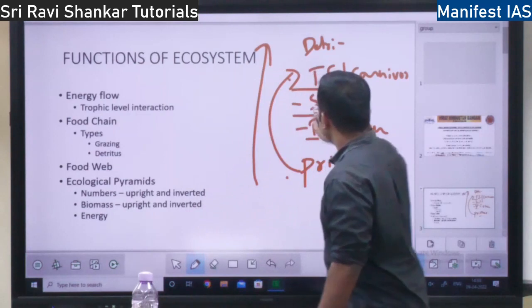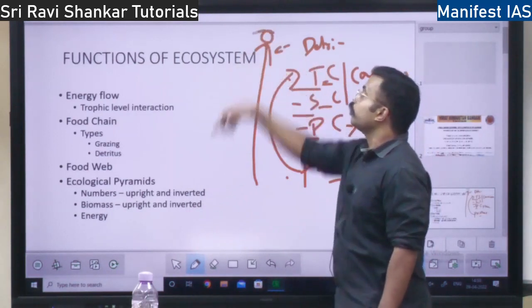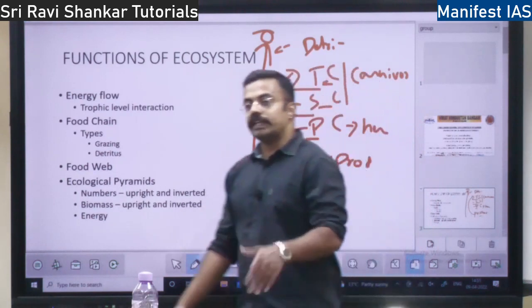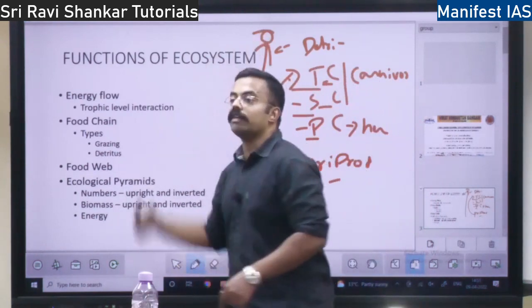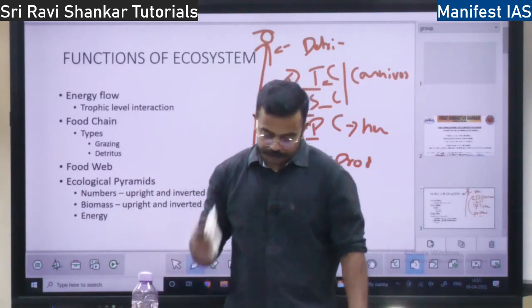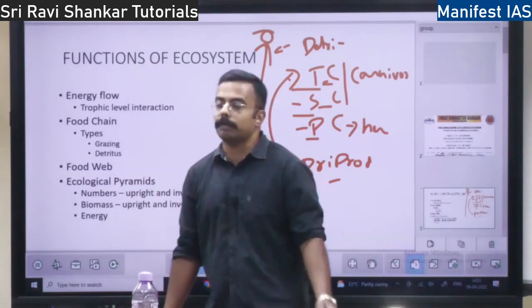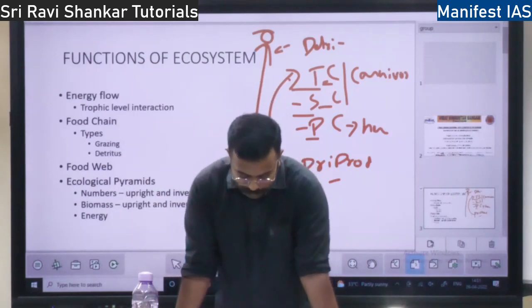That is why you will find just 3 to 4 levels, because by the time it reaches here, energy will be almost zero. If energy was there even here, we could have had one more level, but energy will reduce at each level. That's why we will find only 4 to 5 levels. Above that, there are no levels, right?